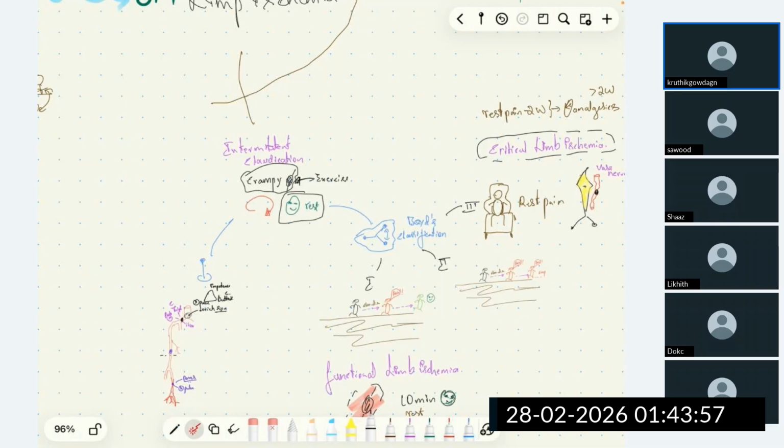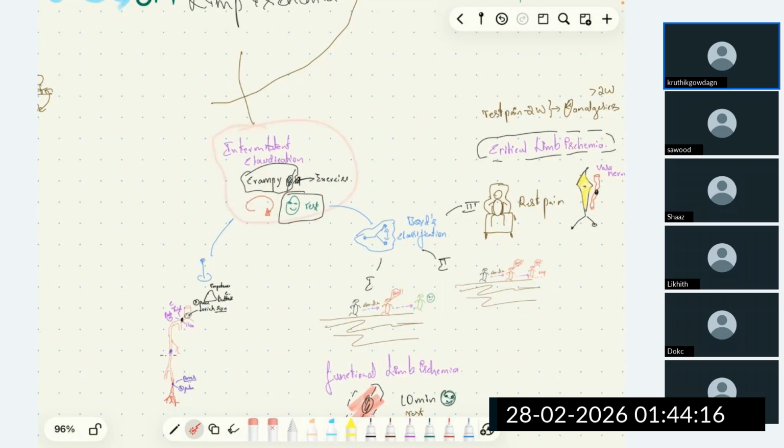I'll repeat. It is the crampy muscular pain associated with activities, exercise, and is relieved on rest. This is the definition of intermittent claudication.